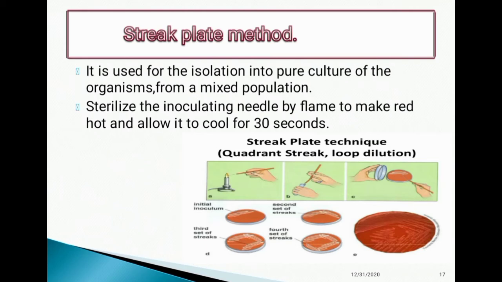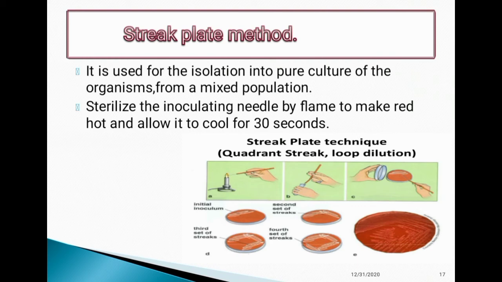Next, the streak plate method. It is used for the isolation into pure culture of an organism from a mixed population. Sterilize the inoculating needle by flame to make it red hot and allow it to cool for 30 seconds. And this process is the streak plate method.